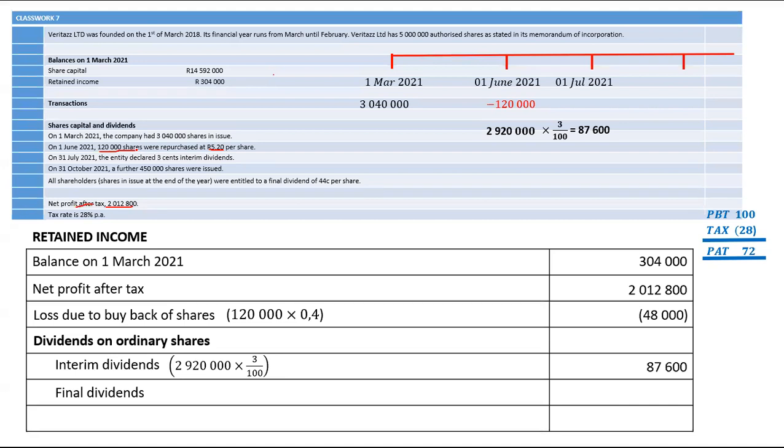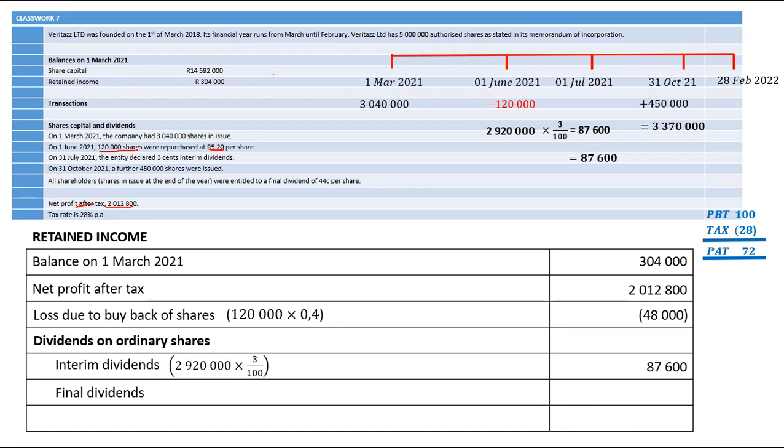On the 31st of October, we issued 450,000 shares, which increased the number of shares in issue from 2,920,000 to 3,370,000.